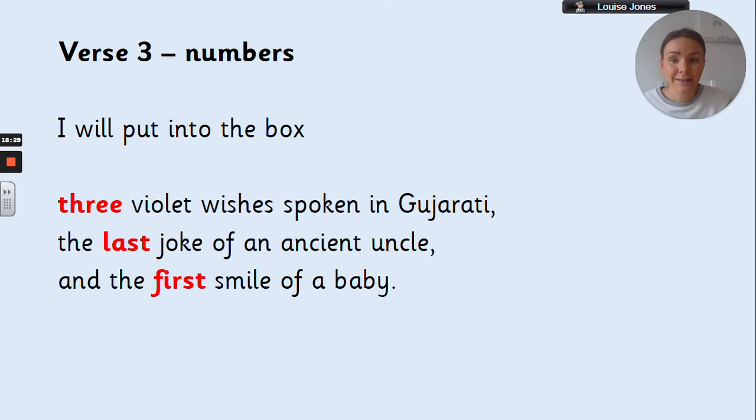Verse 3, he's used numbers. So he said 3 violet wishes spoken in Gujarati, the last joke of an ancient uncle, and the first smile of a baby. So he's really thought carefully about that verse and has given that verse a theme of numbers.